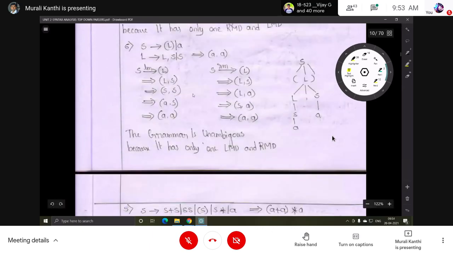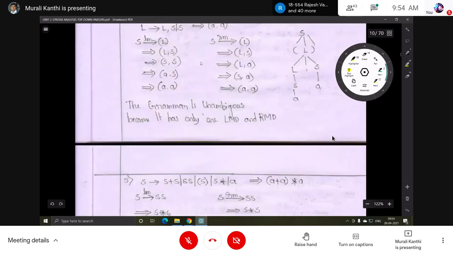So this is another example. Same thing, same process: leftmost derivation, rightmost derivation, then tree construction. There is no more than one leftmost derivation, no more than one rightmost derivation in this. So the grammar is unambiguous grammar. Okay, that is one example.